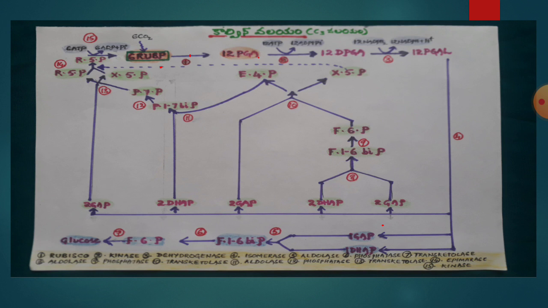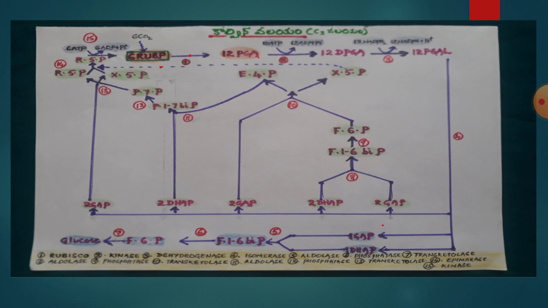RuBP is the first substance which receives carbon dioxide. It is called the carbon dioxide acceptor molecule. So to run the cycle again and again, RuBP must be reconstructed. So in the third phase, RuBP is reconstructed after the formation of glucose. Now we will focus on this Calvin cycle.